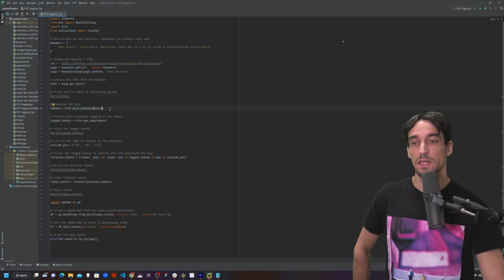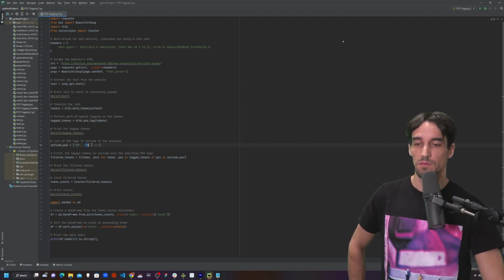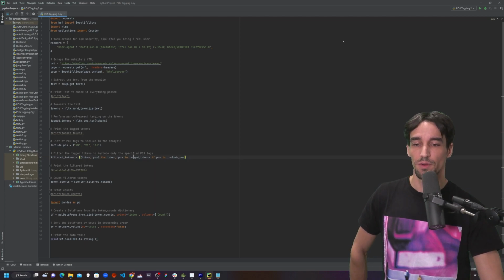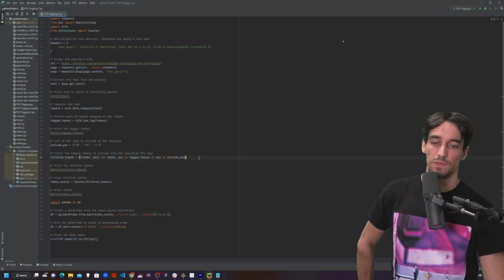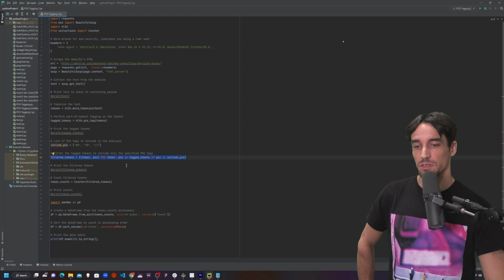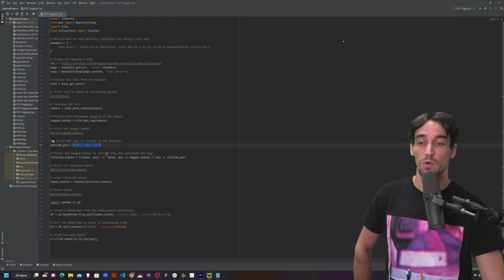Next, we'll tokenize the text. Then we'll perform part of speech tagging on the tokens. Part of speech is, again, nouns, verbs, and adjectives. Below that, we're filtering the tagged tokens to include only the specified part of speech tags. Now, what this means for us is we're going to be looping through the information, and every time we see a part of speech that matches, we will filter down to just this information.